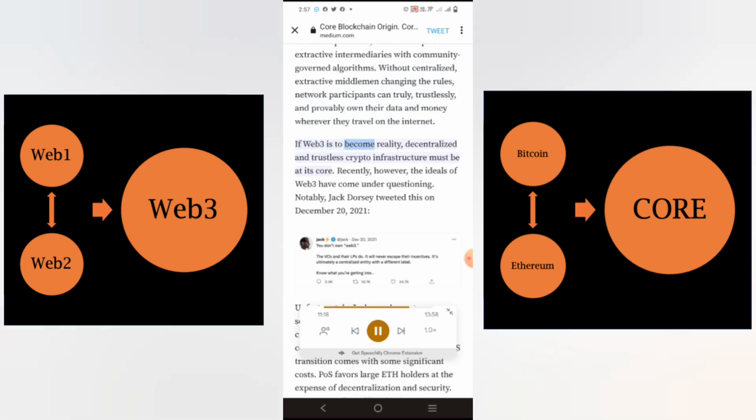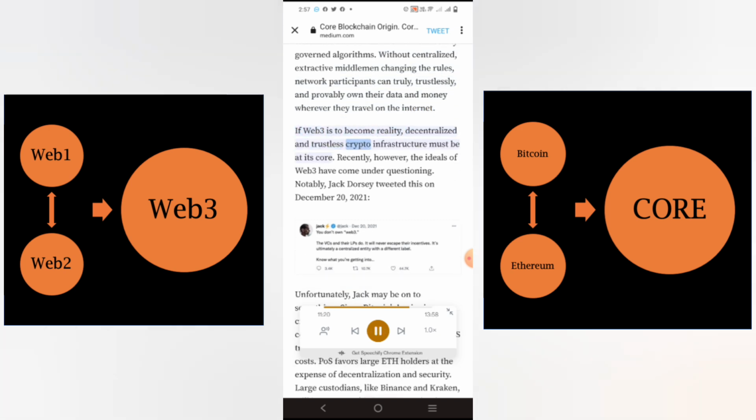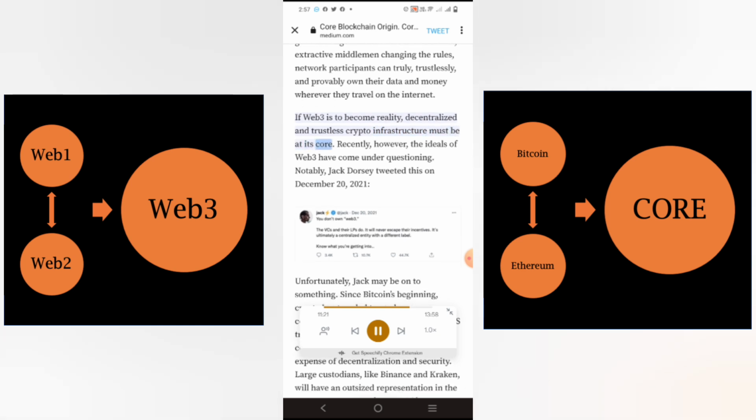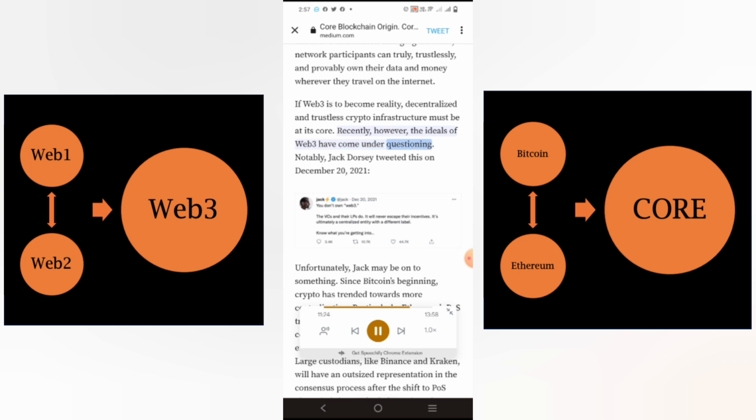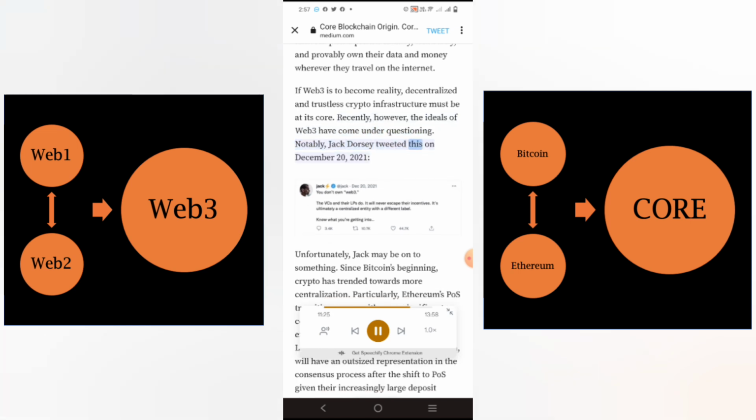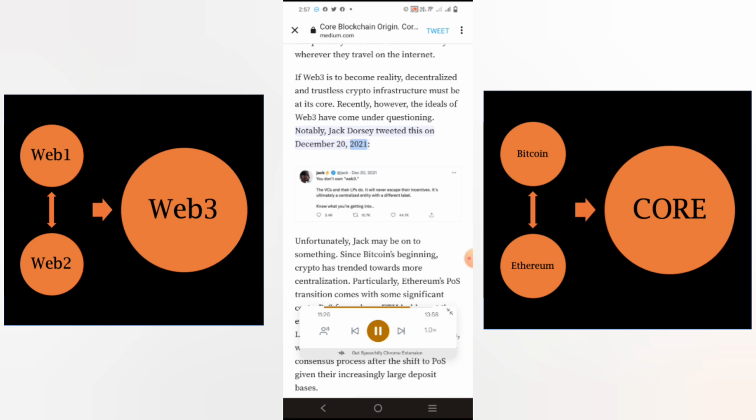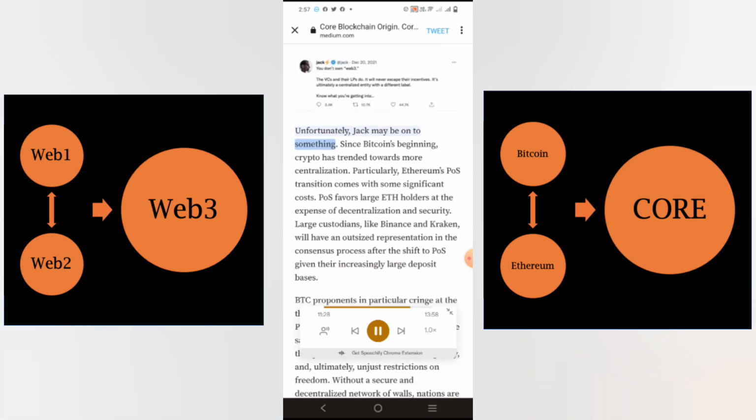If Web 3 is to become reality, decentralized and trustless crypto infrastructure must be at its core. Recently, however, the ideals of Web 3 have come under questioning. Notably, Jack Dorsey tweeted this on December 20, 2021. Unfortunately, Jack may be onto something.